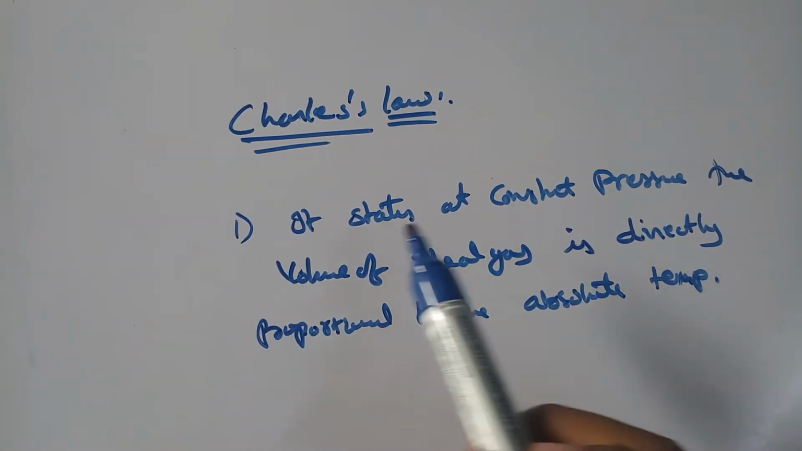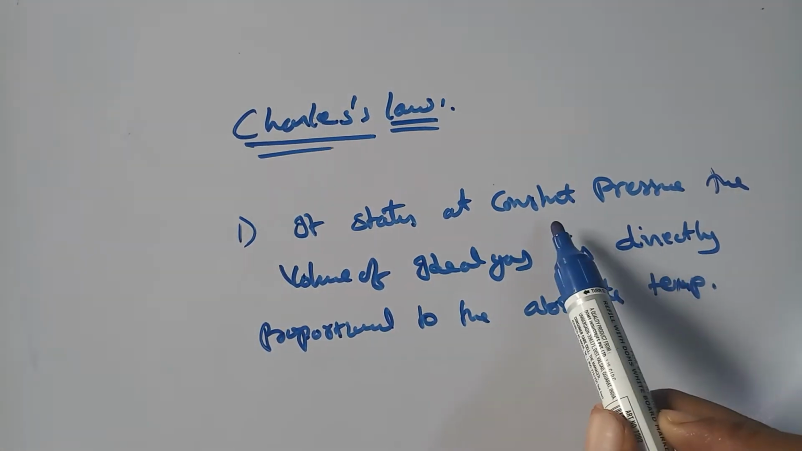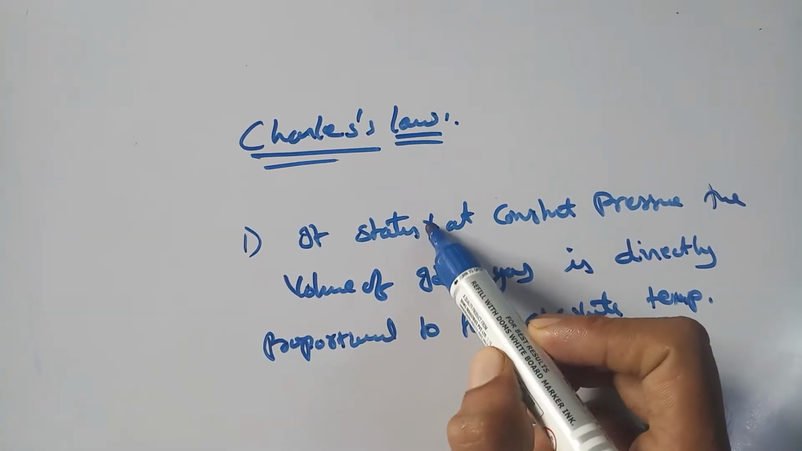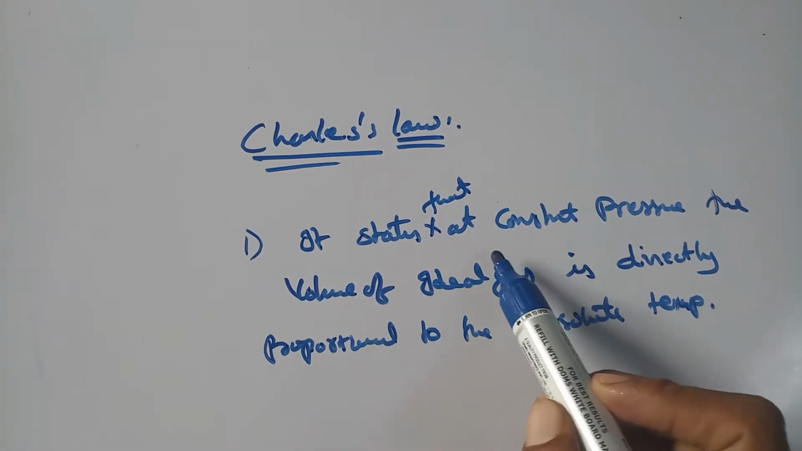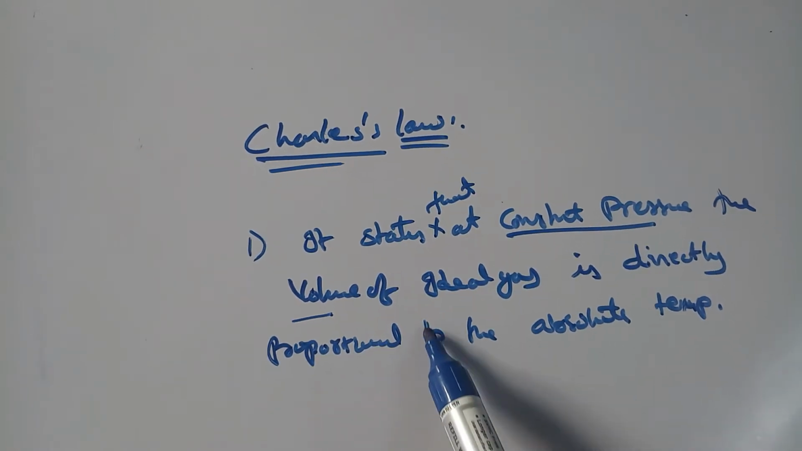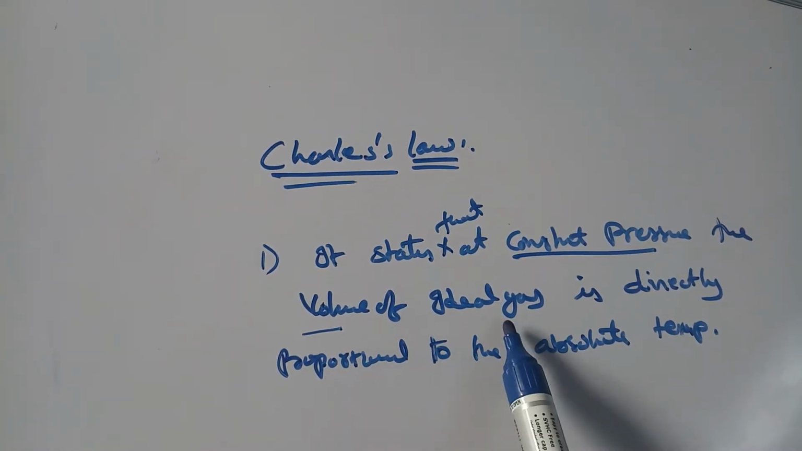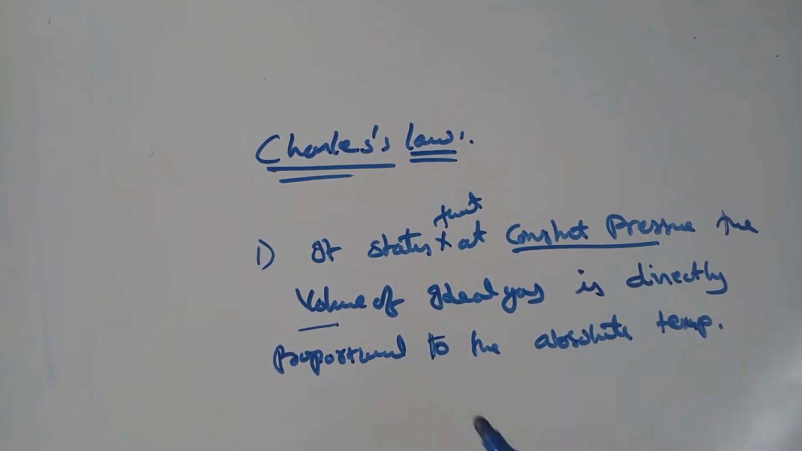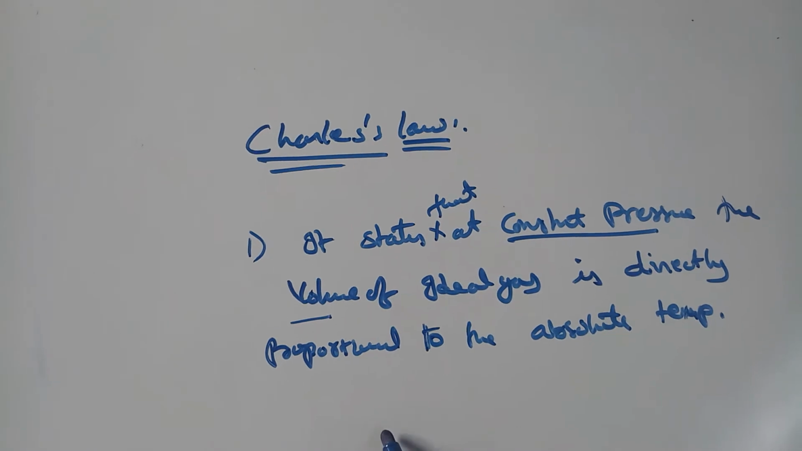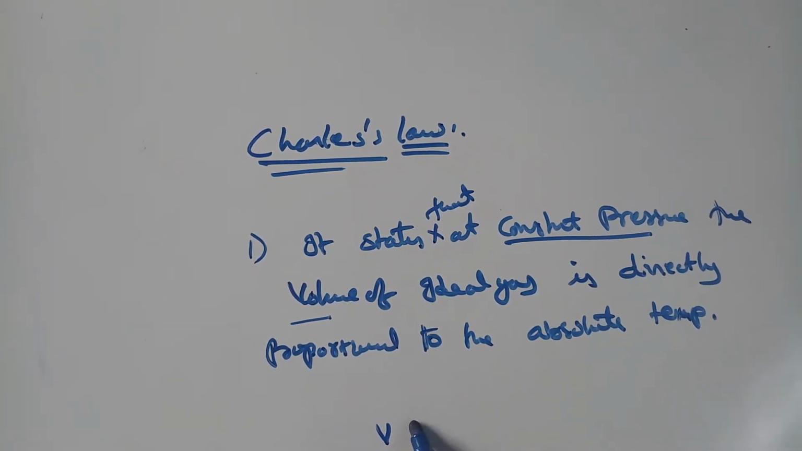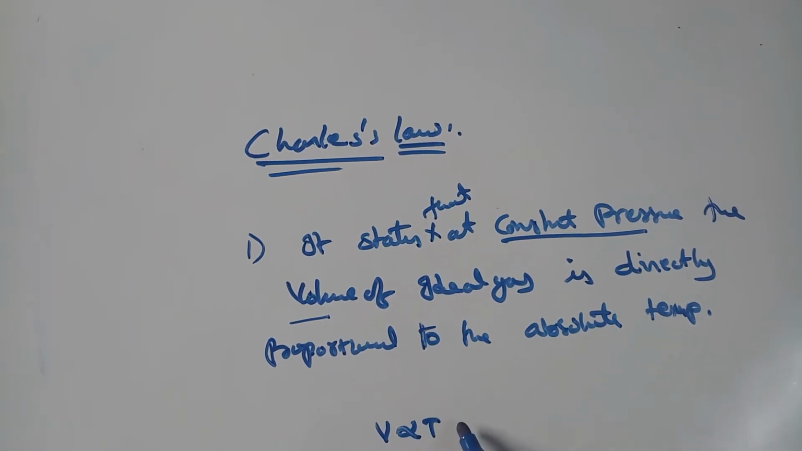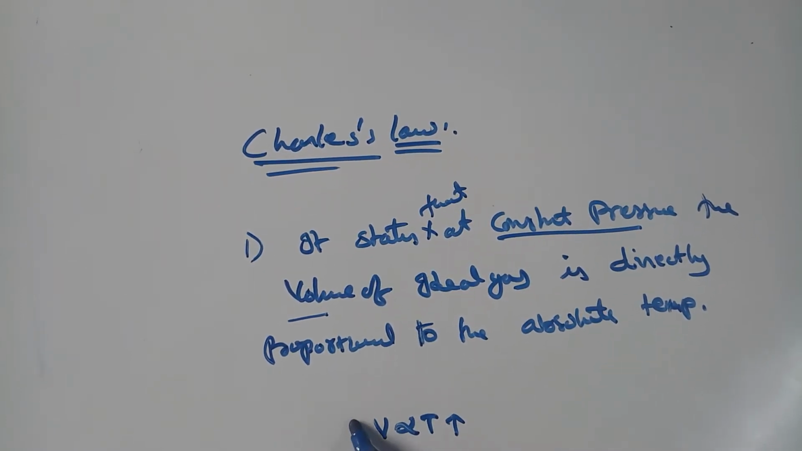The first statement states that at constant pressure, the volume of an ideal gas is directly proportional to its absolute temperature. So what is the mathematical expression? The volume is directly proportional to its temperature. If you increase the temperature, the volume increases.